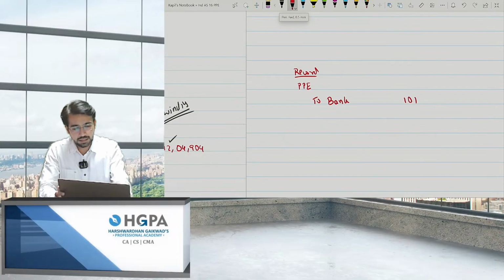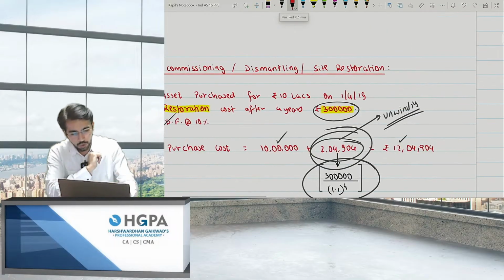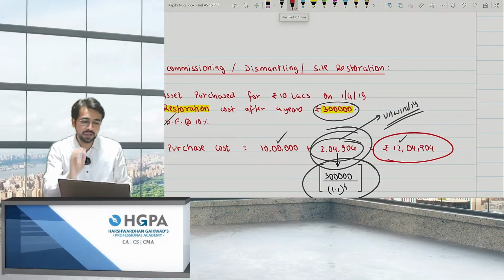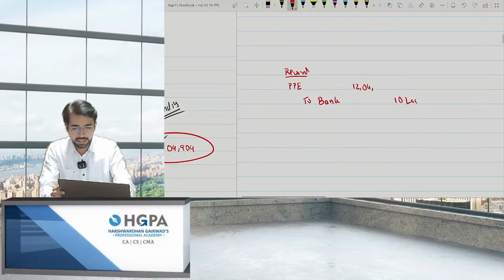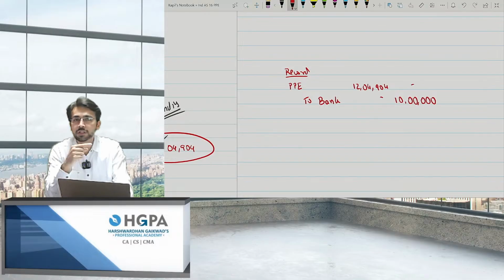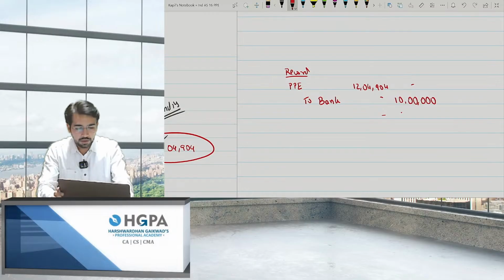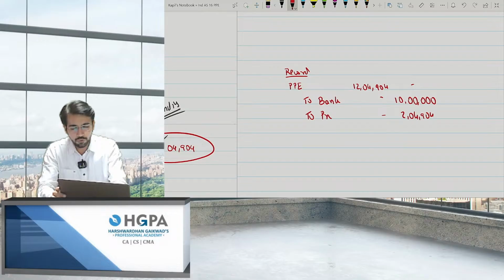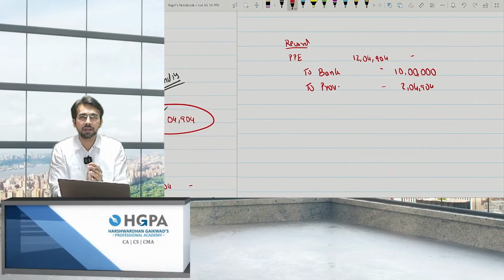You will say 10 lakhs. I paid 10 lakhs. But you told me that the cost of the asset should be 12 lakh 4,904. But you have paid only 10 lakhs. Can I say the rest of the amount is nothing but a provision which you created right now? Yes. So the cost of the asset is 12 lakh 4,904, but 2 lakh 4,904 is the provision. So you have to write provision for decommissioning. This should be in your balance sheet.